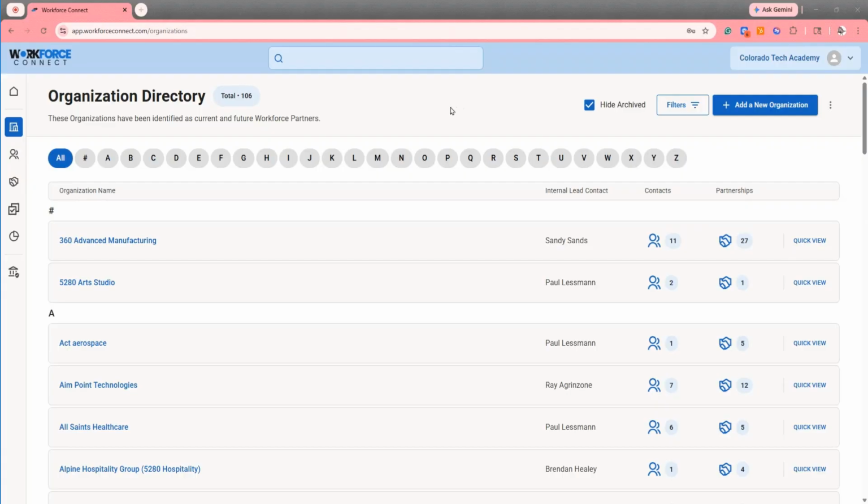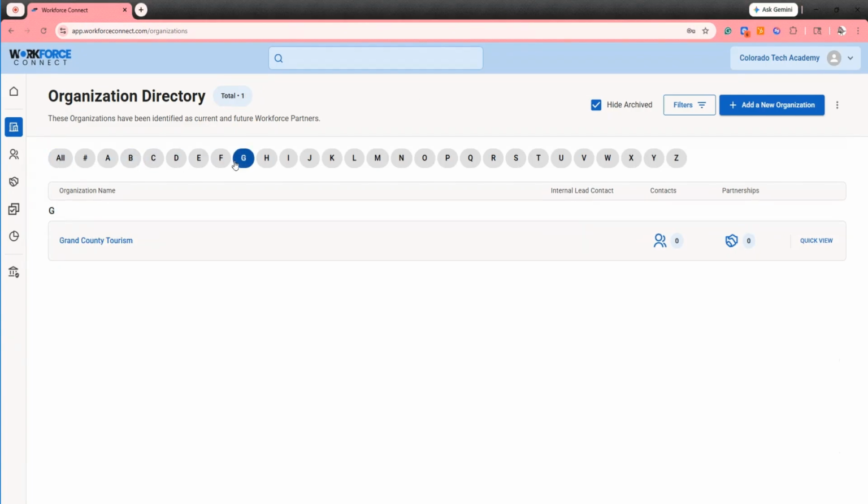Organizations are the foundation of Workforce Connect. Here in the organization directory, you can see organizations organized alphabetically. You can select a letter at the top to jump to one of those parts of the directory. Let's take a look at one of the organizations.